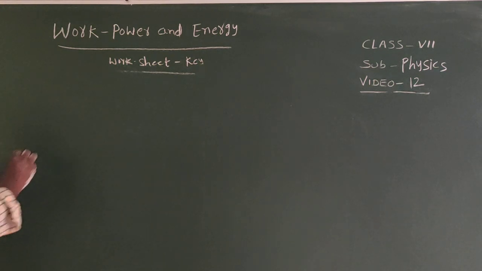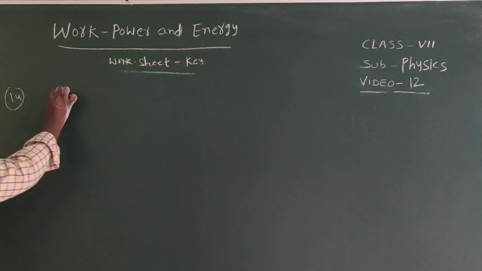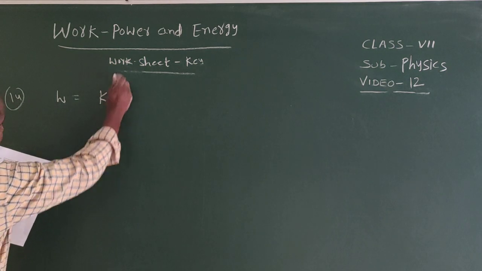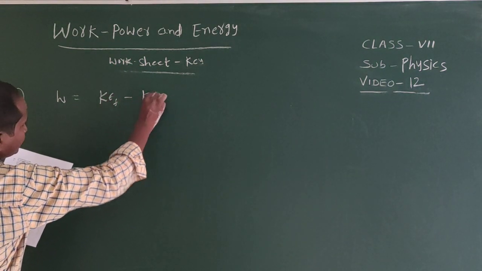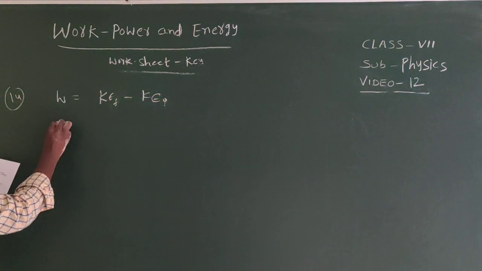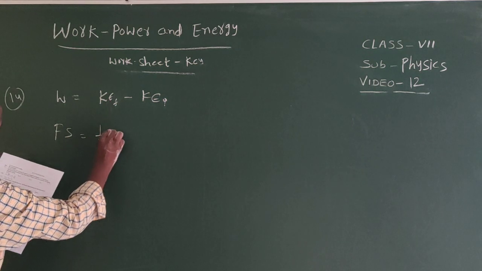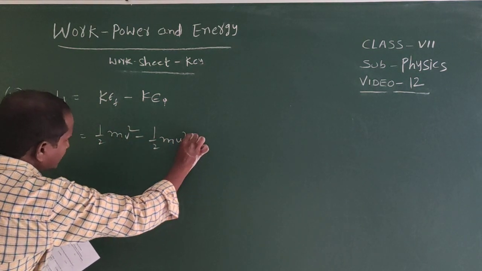So work done equal to change in kinetic energy. KEf minus KEi. So Fs equals half into m into v square minus half into m into u square.